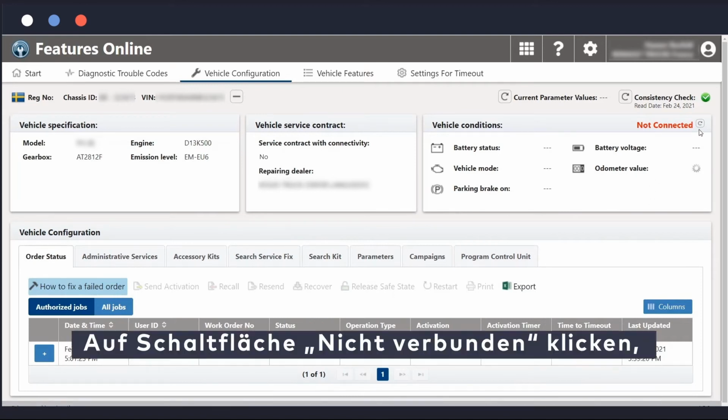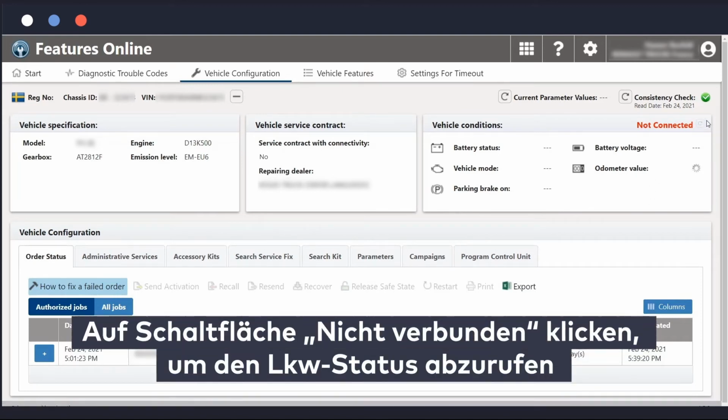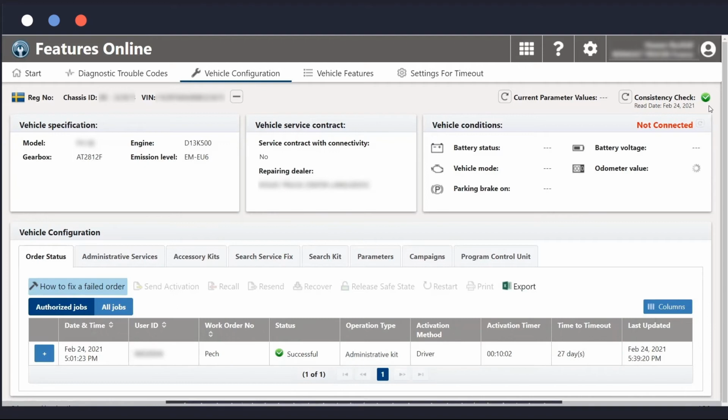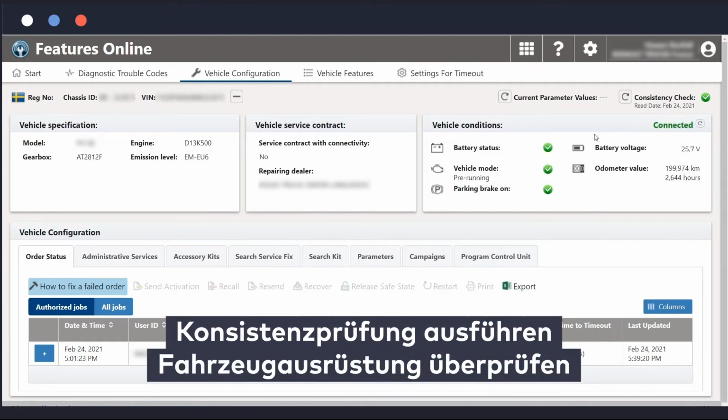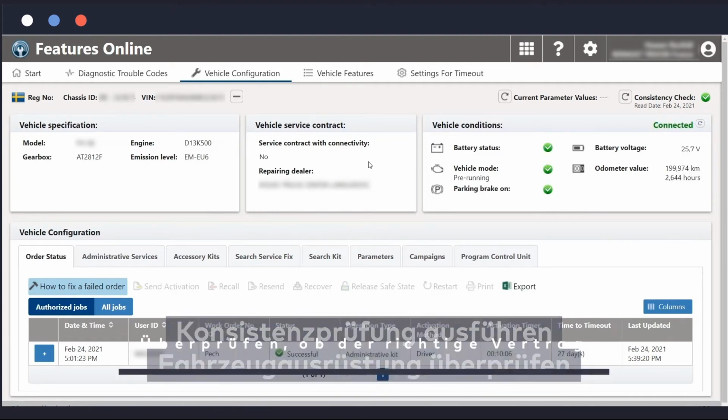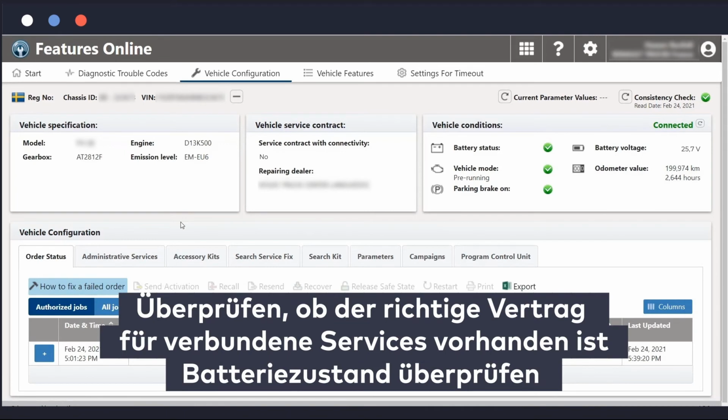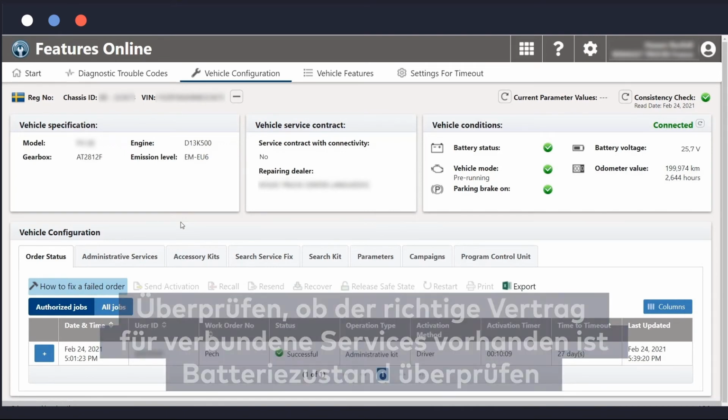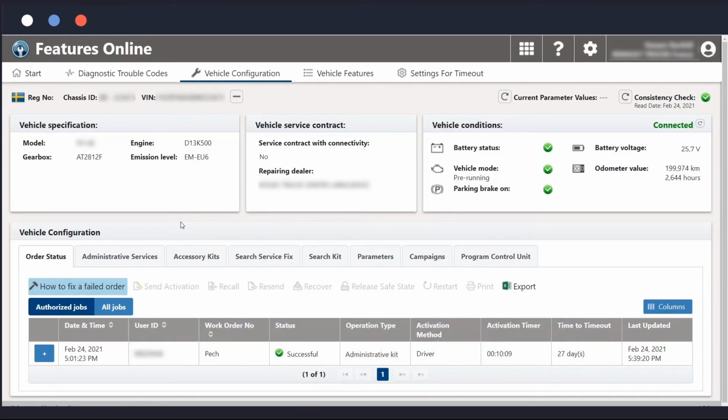Alice can click on Not Connected button to get the truck status. Check the consistency. Check the vehicle equipment. Check the correct connected service contract. Check the battery state. Note the odometer values.